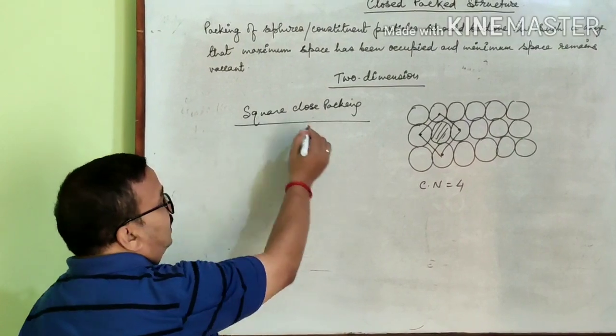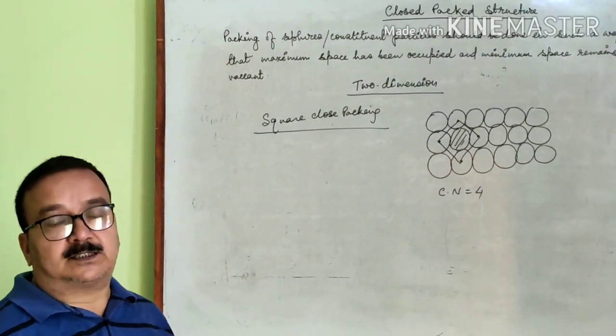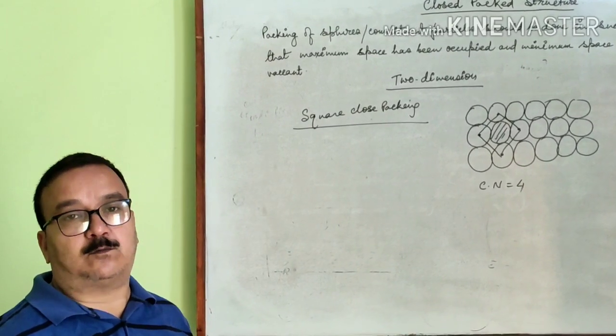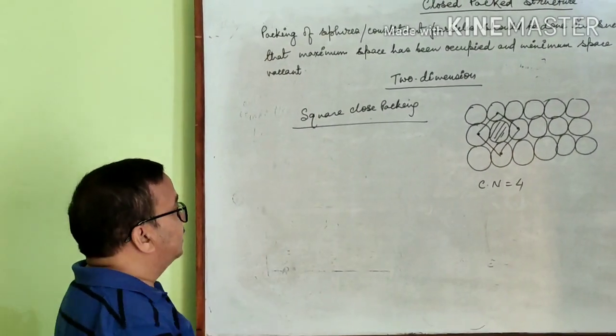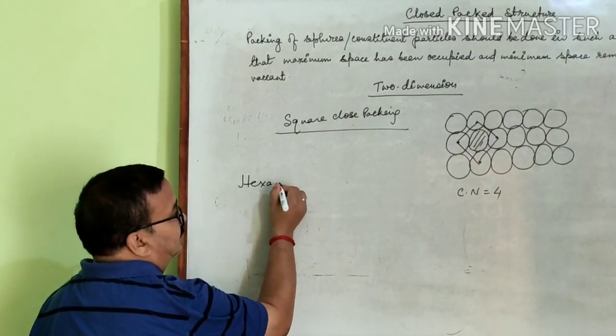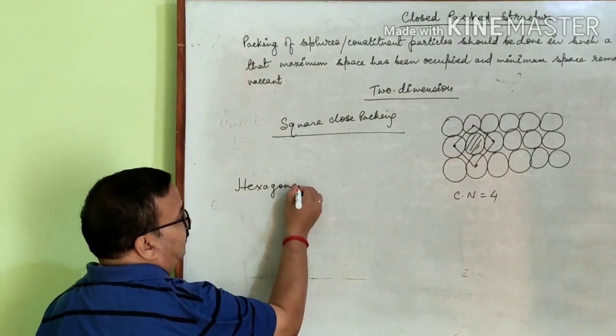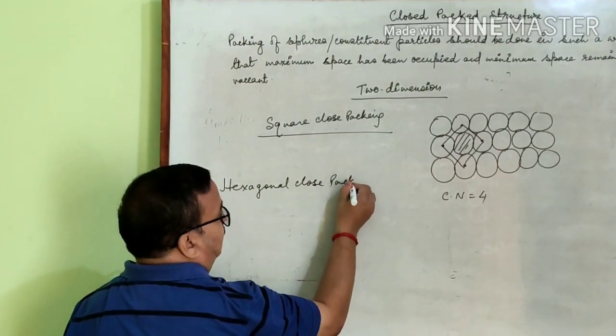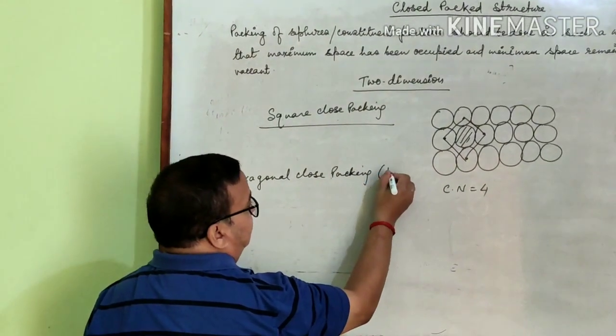So remember, in square close packing, the coordination number of each sphere is always equal to 4. Now next one is hexagonal close packing, that is HCP.